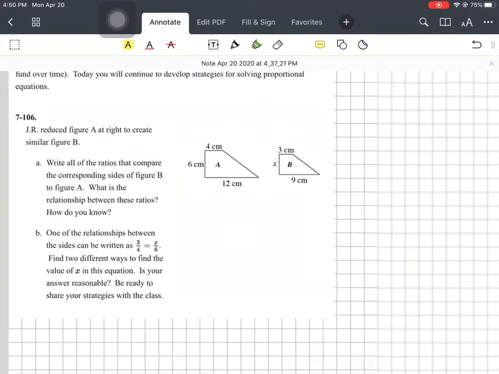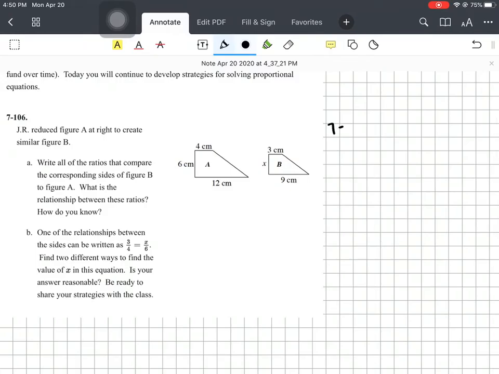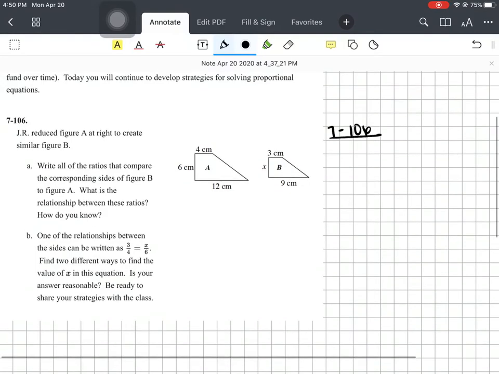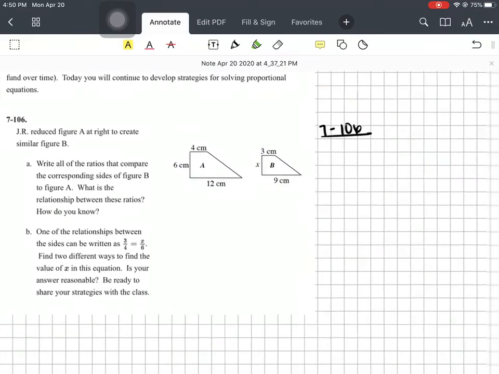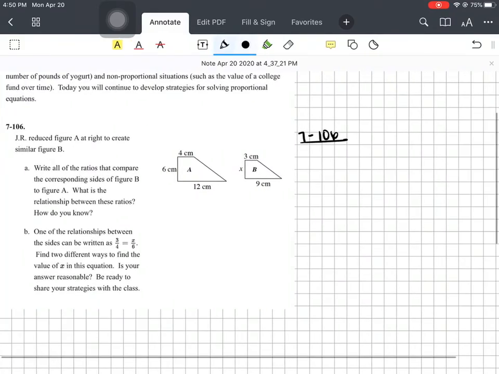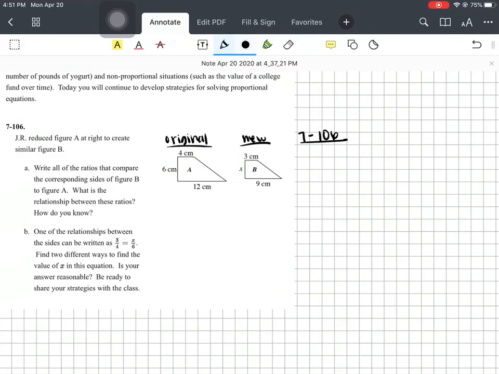So we're going to start with 7-106. Okay. JR reduced figure A at the right to create similar figure B, right? So we're looking at the original, and this is the new figure. So we scaled it. When we're talking about scale factor and scaling things, we're talking about enlarging or reducing the size of an image without changing any of the angles or distorting it, and it's all at the same ratio, the same rate.